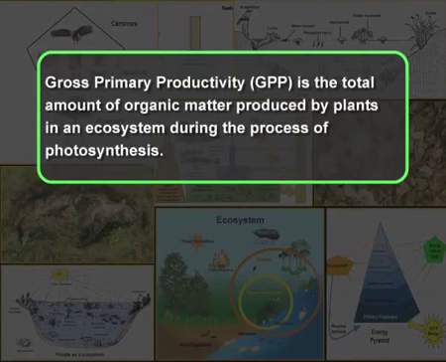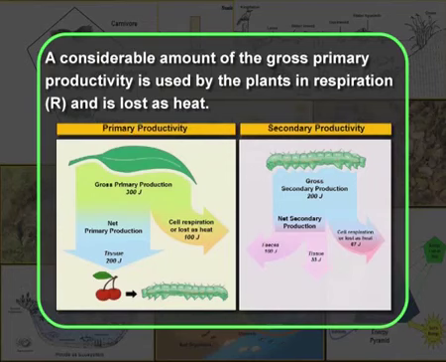Now, gross primary productivity is the total amount of organic matter produced by plants in an ecosystem during the process of photosynthesis. As you can see here in the figure, a considerable amount of the gross primary productivity is used by the plants in respiration, let us say capital R, and is lost as heat.